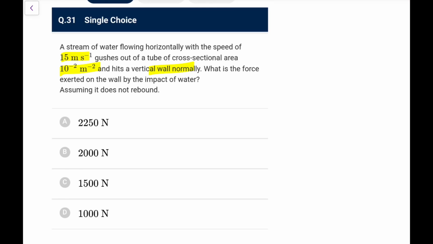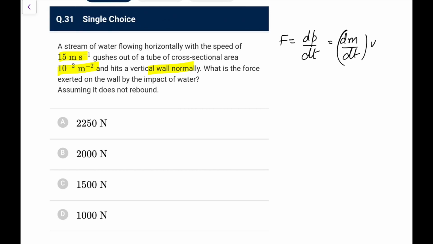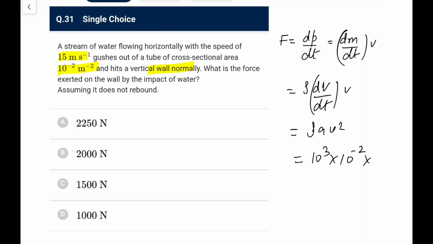So by the impact of the water, the force exerted I can directly write as rate of change of momentum, dp by dt, or you can write it as dm by dt into v. The mass striking per unit time you can write as rho dV by dt into v, and dV by dt you know is equal to A into v, area of cross section, small a into v square, directly you can go for. So 10 to the power 3, area is 10 to the power minus 2, v square is 225, so it comes out as 2250 Newton, and go for option A in this case.